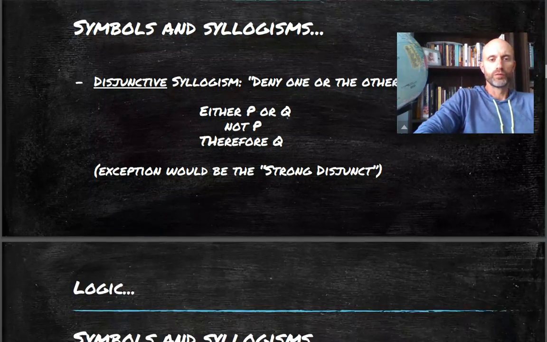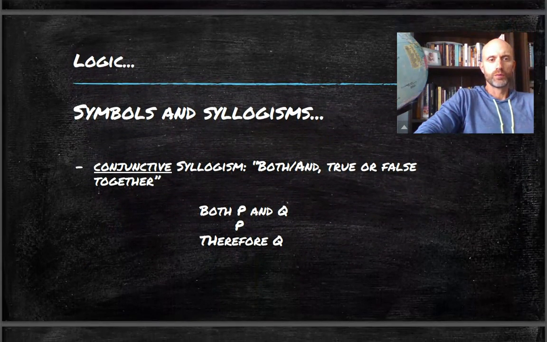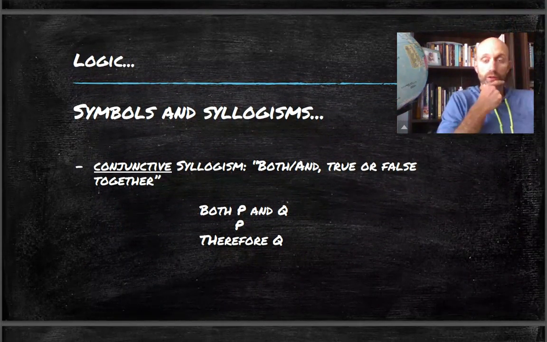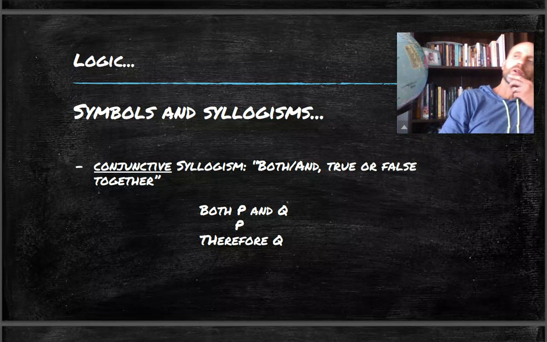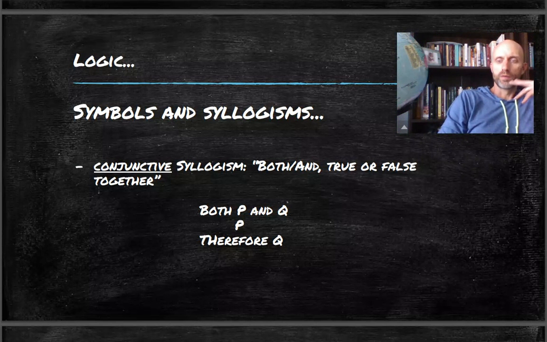Now, a conjunctive syllogism is going to be something on the other side of the spectrum as opposed to a disjunctive syllogism. You're conjoining. You're bringing together there. So again, if disjunctive syllogisms are either-or, well, then obviously your conjunctives are going to be your both-and type of propositions. Now, the trick here is to remember that when you're trying to join two statements together, they both have to be true together.